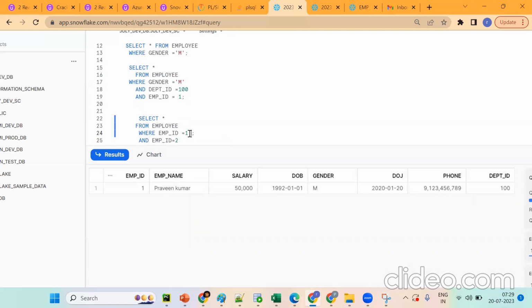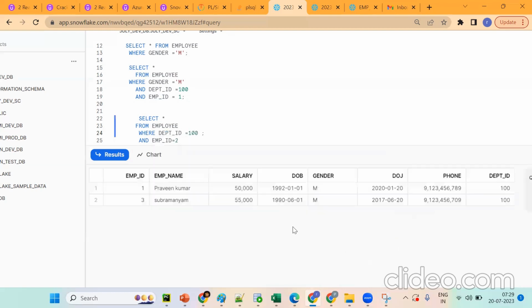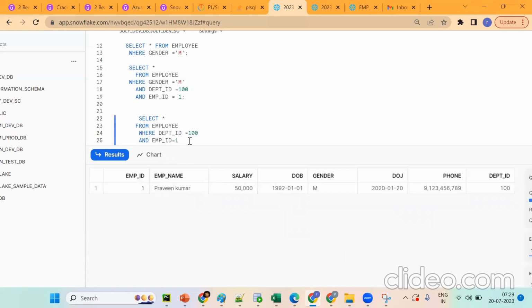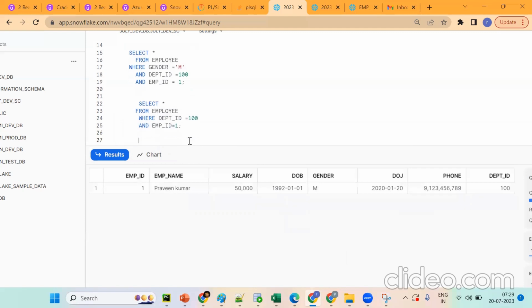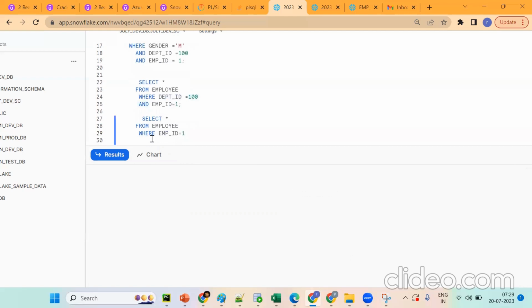If you're not able to follow, suppose I go back here and put department ID 100. It is giving department ID 100 records. Now suppose I put employee ID equal to 1. This condition is satisfied and that condition is satisfied, giving one record. But what we're asking is 1 and 2. When I go for 1 and 2, what happened? With employee ID equal to 1, we get only 1 record.